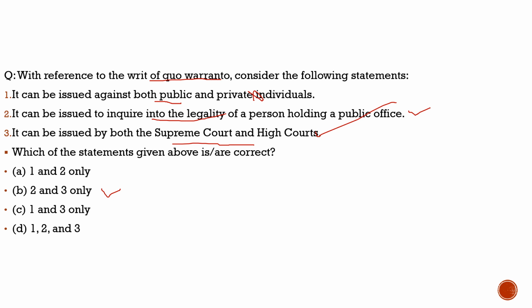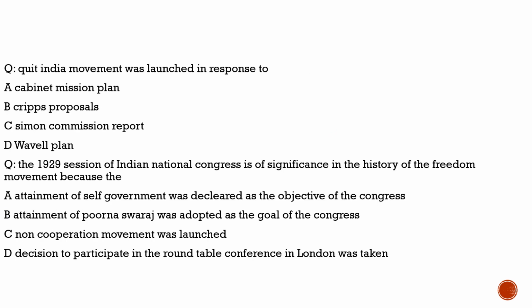Now let's move to the last part of our discussion, where we will discuss some previous year questions and try to gain some information from them. It is a very straightforward question. It says, Quit India movement was launched in response to what? Was it launched in response to the Cabinet Mission Plan? No. Simon Commission report? No. Wavell Plan? No. It was definitely launched in response to the Cripps proposal. So the correct option is B.